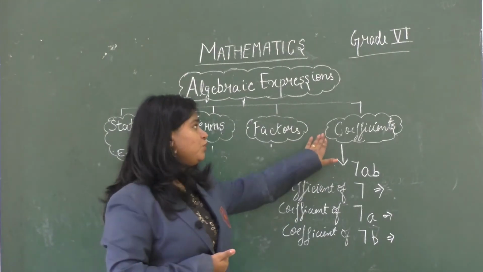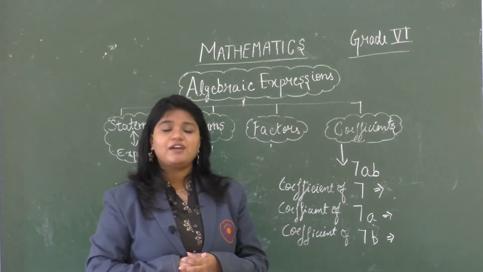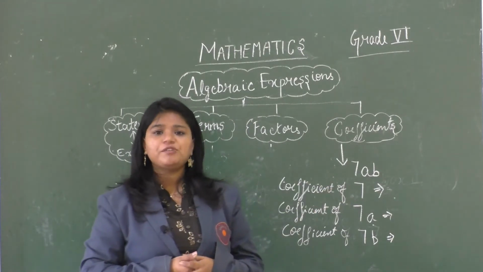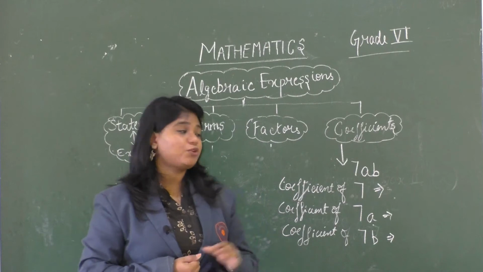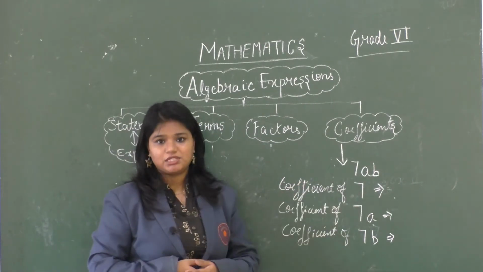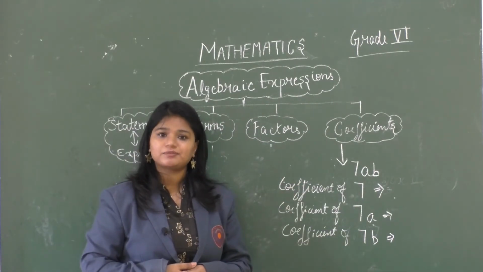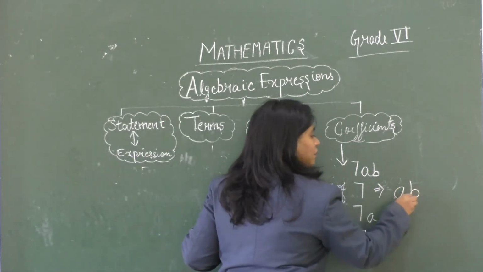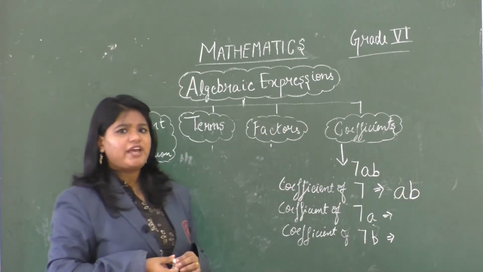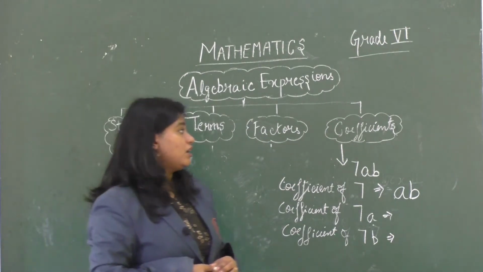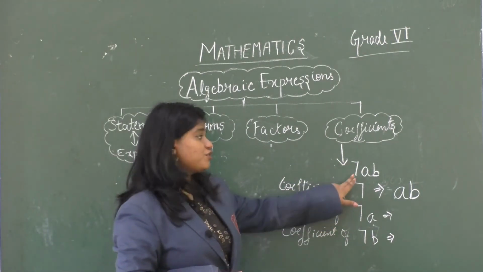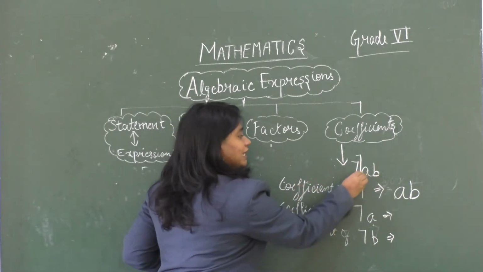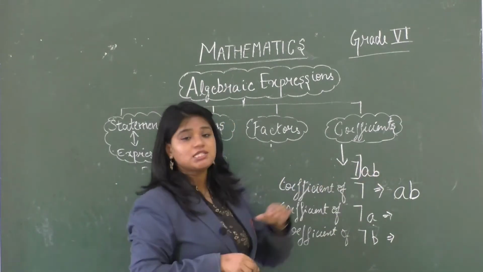Now, let's talk about coefficients. I have taken the same example, that is of 7ab. Now, if I ask you what will be the coefficient of 7? Any guesses? It will be ab. Now, how did I find ab? I asked you to find the coefficient of 7. So, from the expression, if we neglect 7, the remaining part is ab.